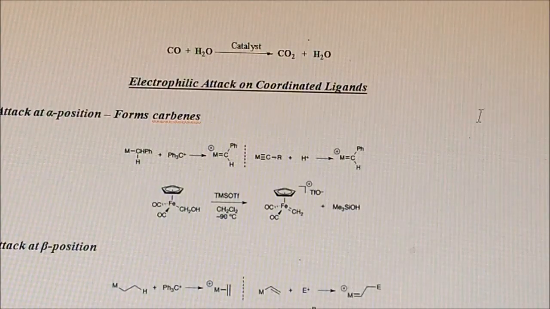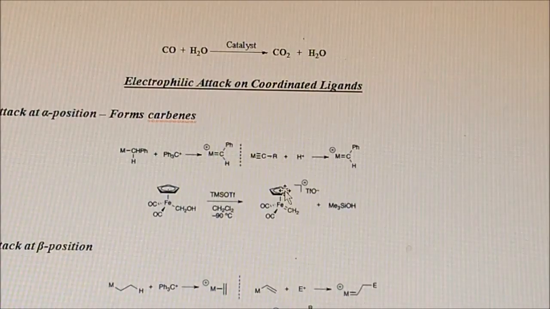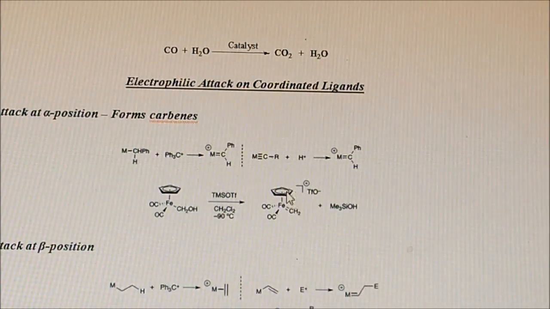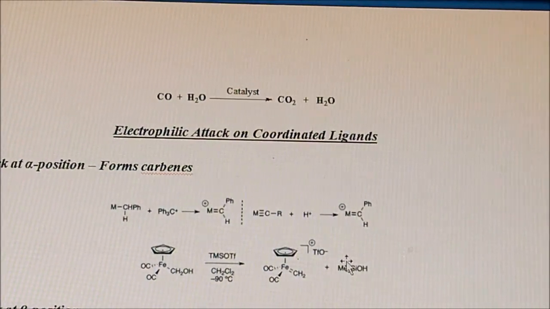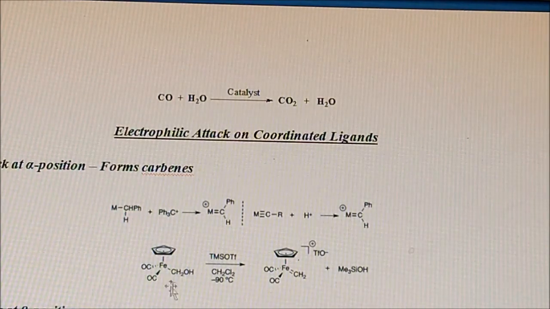Then electrophilic attack on coordinated ligands. Attack at alpha positions. Here, what is called the alpha position? How do we give priority for the alpha position?